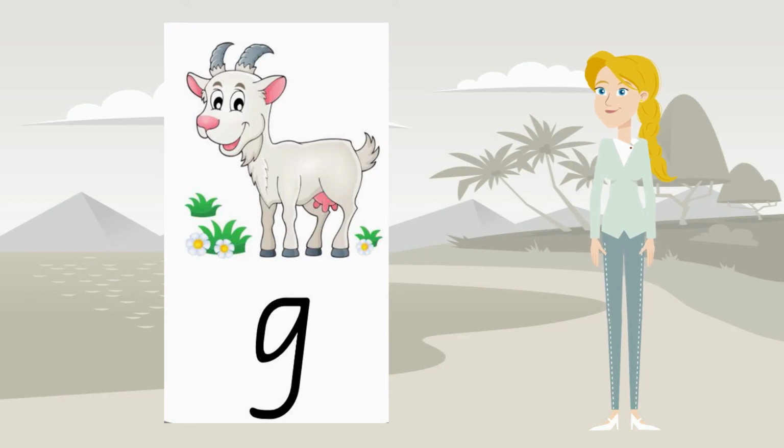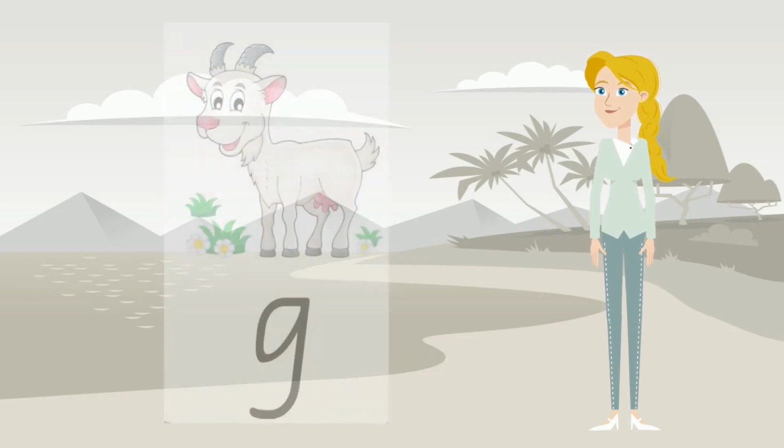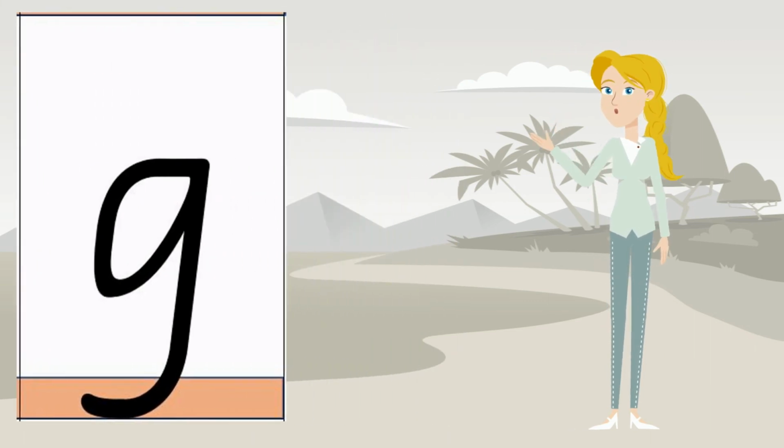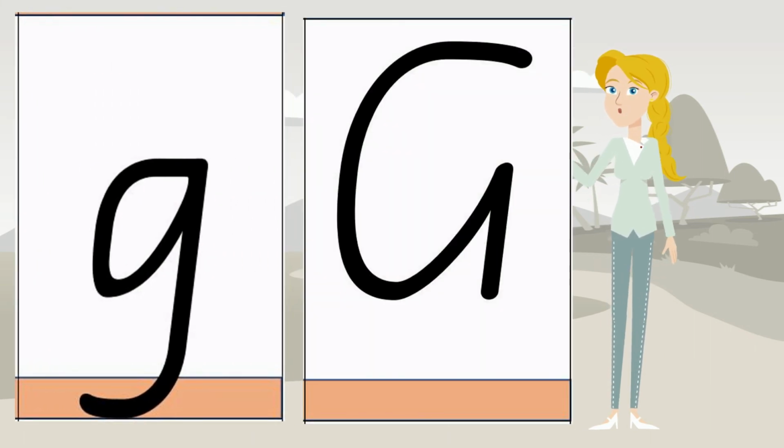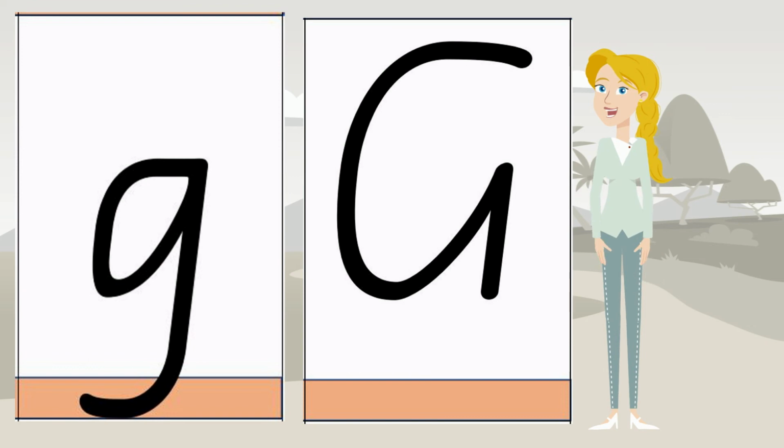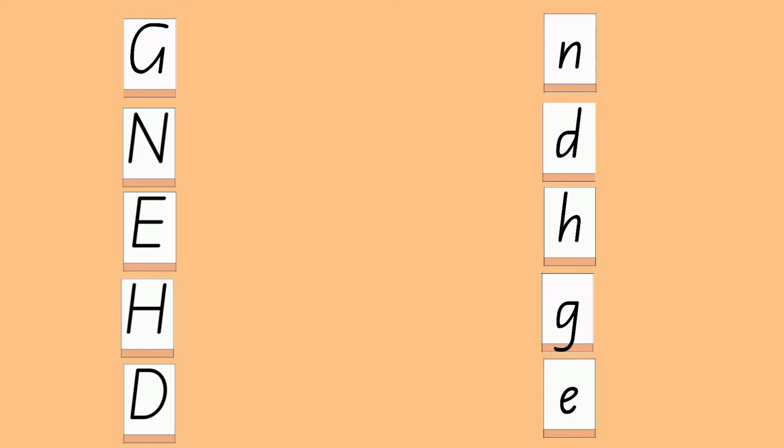Our new sound G is represented by the letter G, but like all letters, lowercase g has a capital letter too, and this is what the capital letter G looks like. We have some capital letters and lowercase letters here. Let's draw lines to match the letters with their lower and uppercase match. The first one is capital G. Point to the lowercase g.